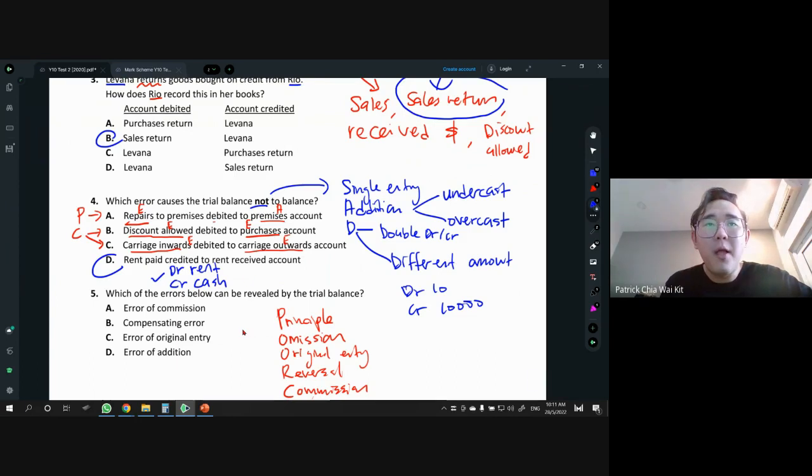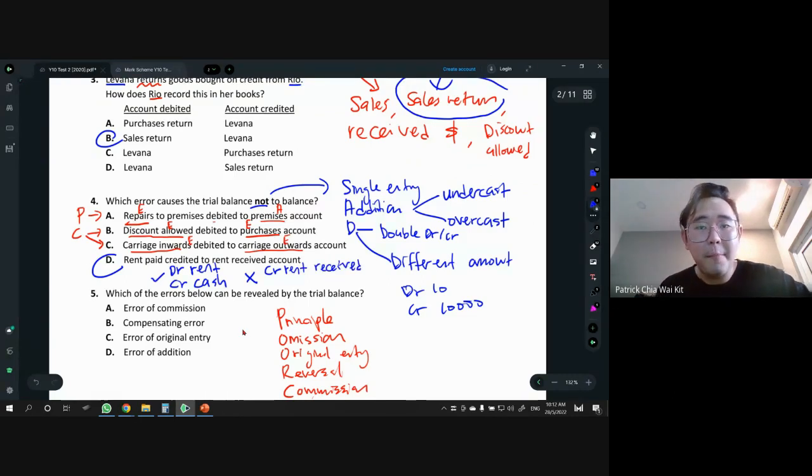But now, what happened is, the wrong thing that happened is the rent account didn't get the entry. That's why I said rent paid credited. If you see the word credited, that means they went and CR. That's what credited means, CR. All right, so it was CR to rent received. So it means instead of the rent paid account, it now becomes CR rent received, right? Which is not supposed to be there. Yeah, so this is what happened here.